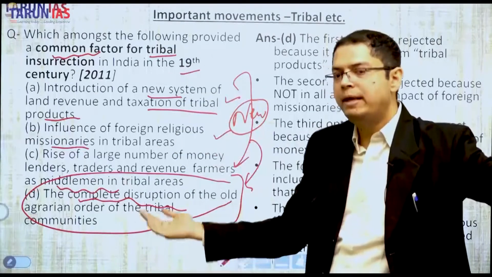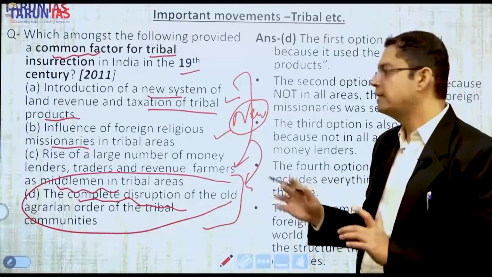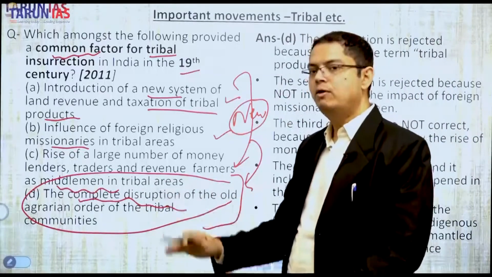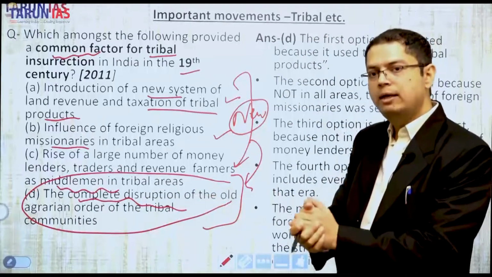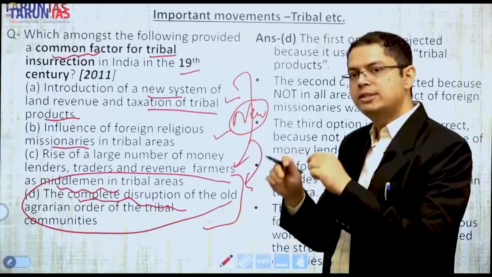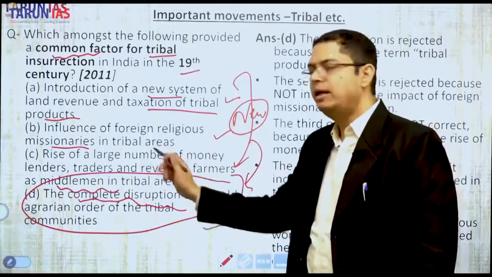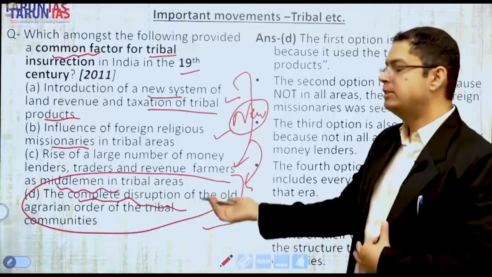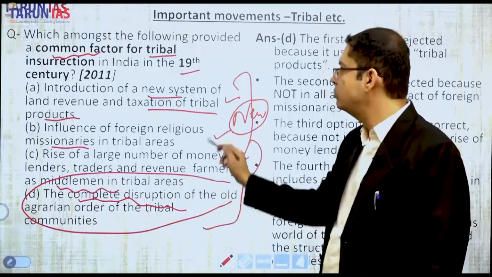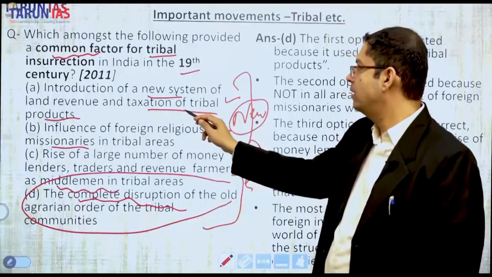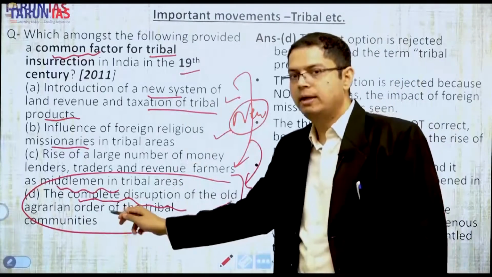This was the new system and it impacted the tribals negatively in economic as well as socio-religious aspects, and this was a complete disruption of the old agrarian order of the tribal communities. They collected their products from the forest areas, manufactured their tribal handicrafts and sold them to the neighboring markets without any middlemen who were supported by the British legal system, and who were not subject to such taxations or harassment by tax officials or high rates of taxation as in the earlier system.